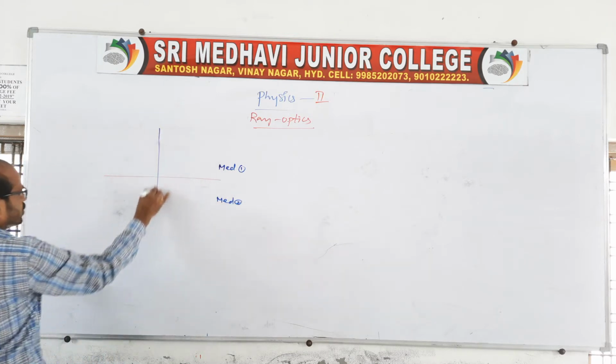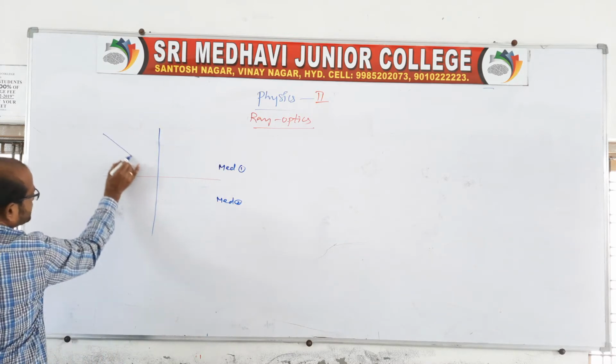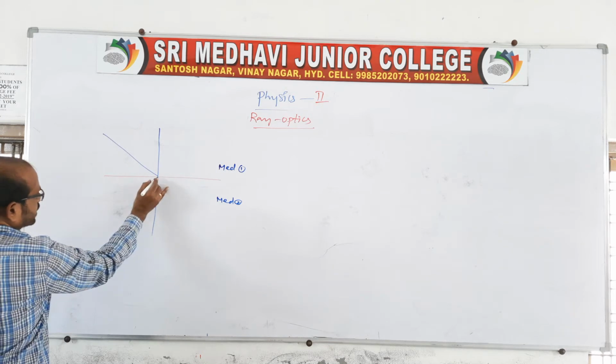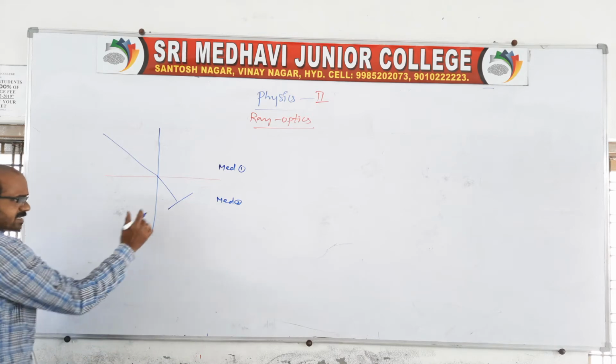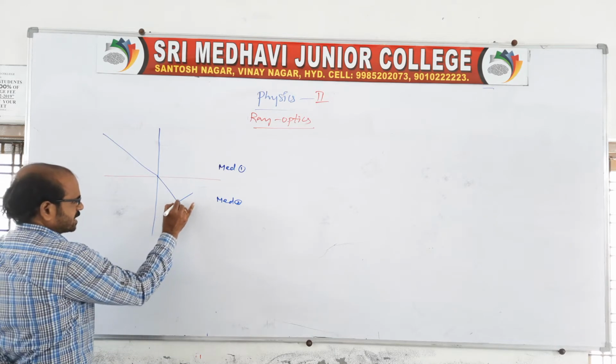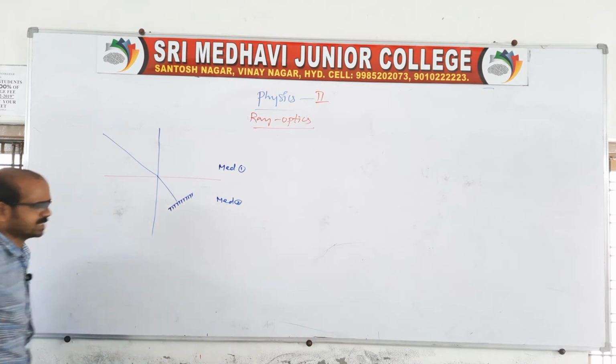A normal is drawn, and a light ray propagates like this and enters the next medium. In front of the refracted ray, a mirror is placed, called mirror 1.